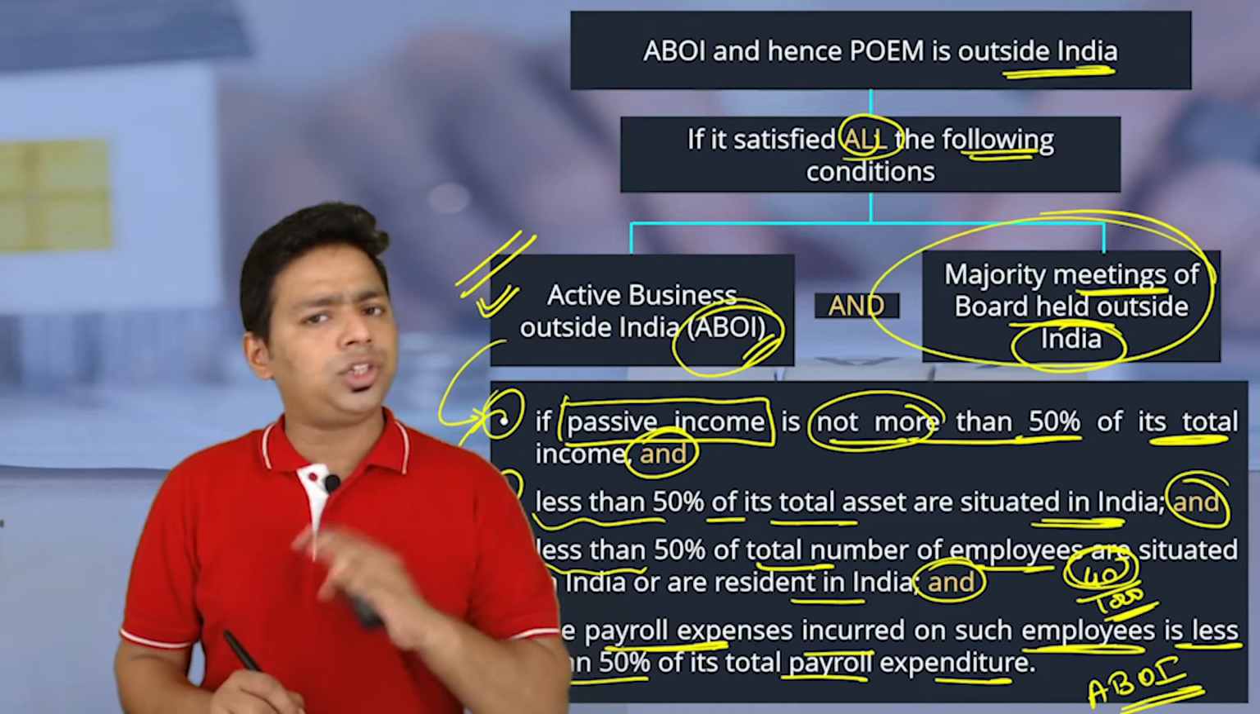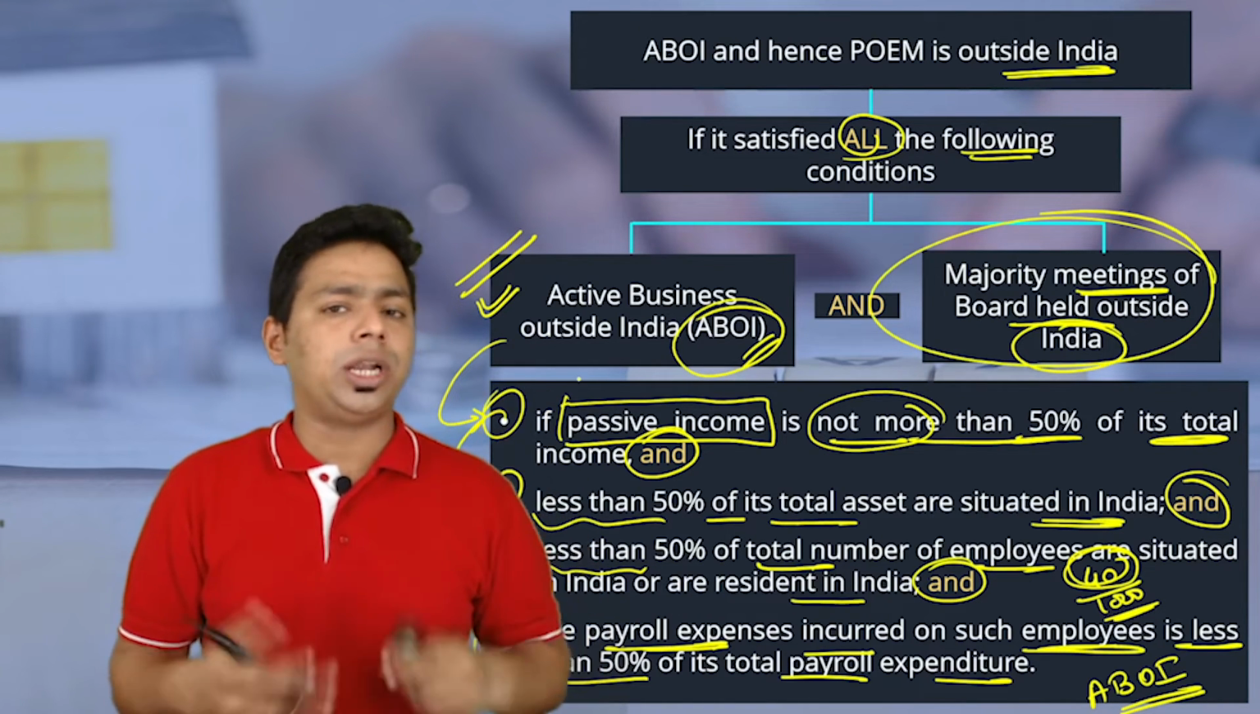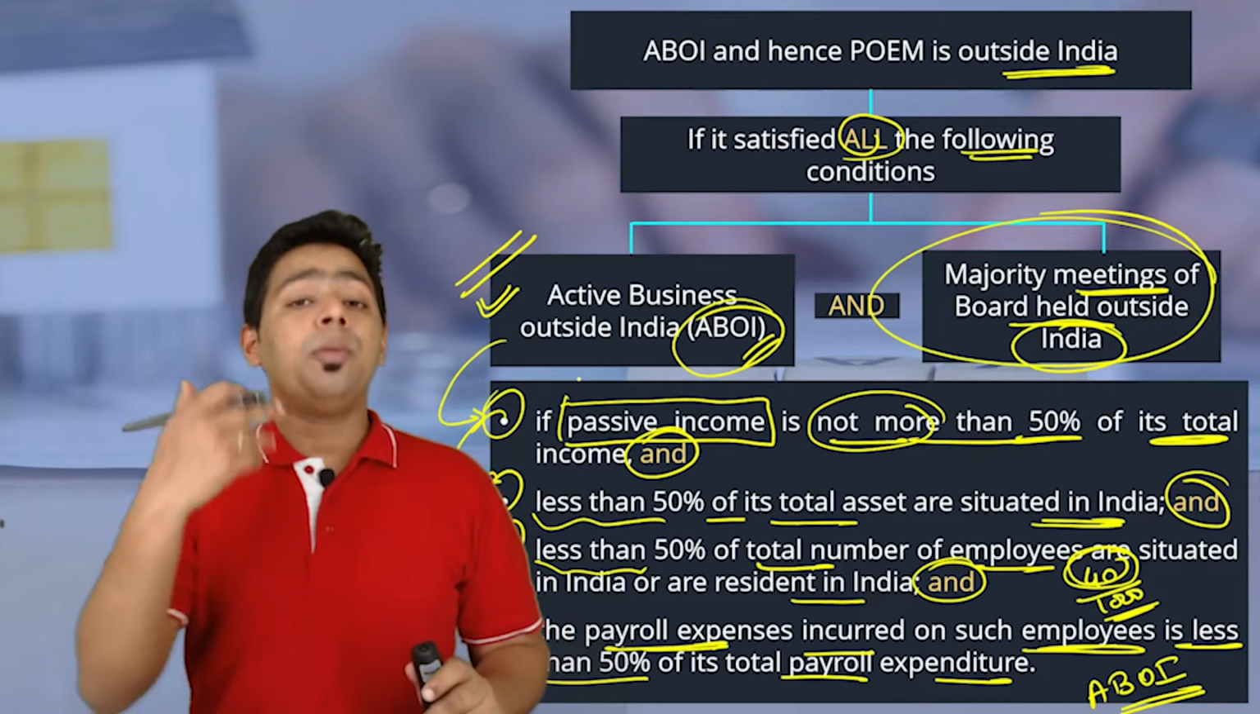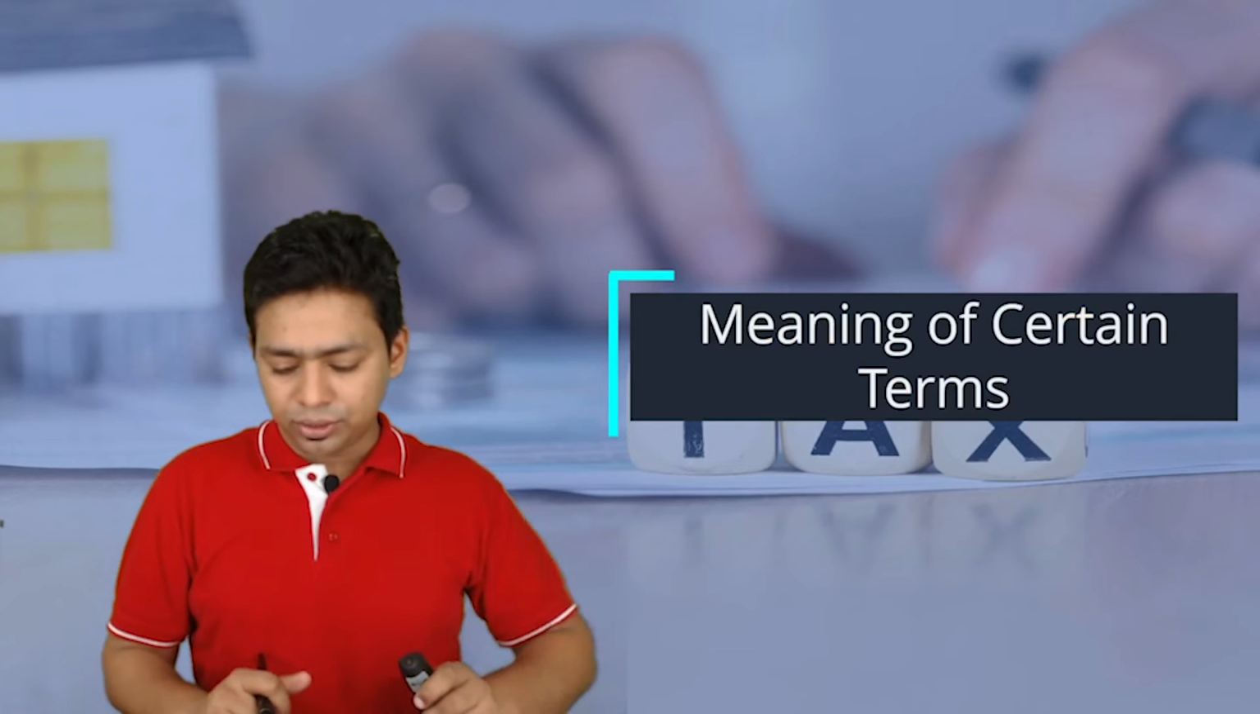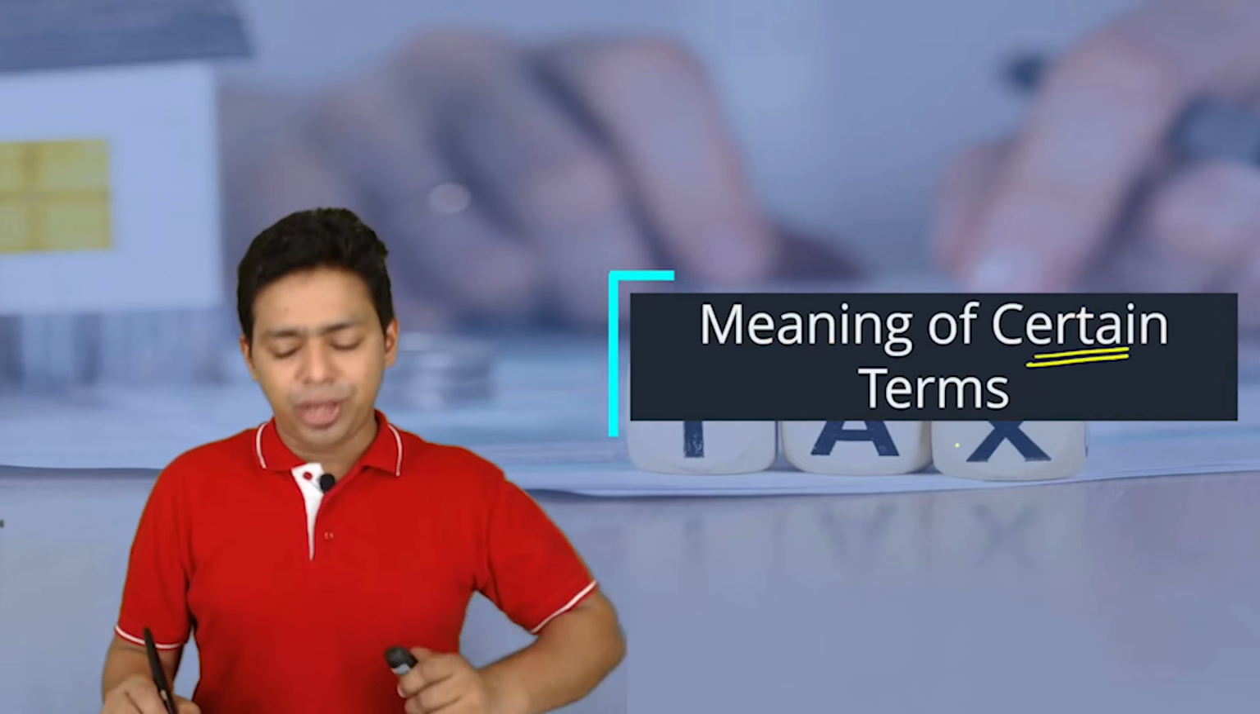Now we have to check one more condition, majority. If majority directors are outside India, definitely your POEM is outside India. POEM outside India, you are a non-resident. If POEM is in India, you are a resident. Certain terms we have to learn here.